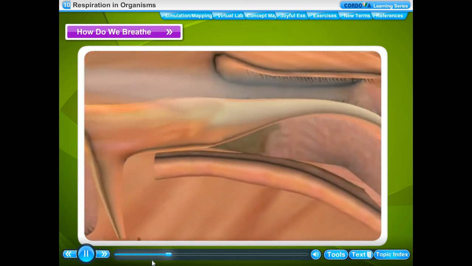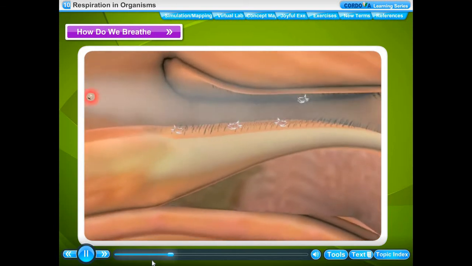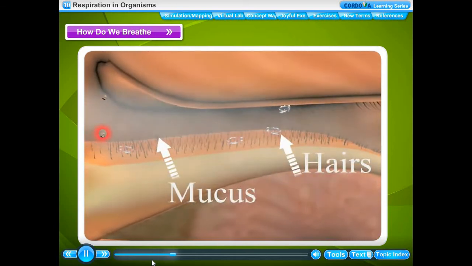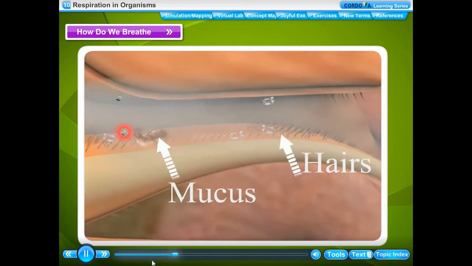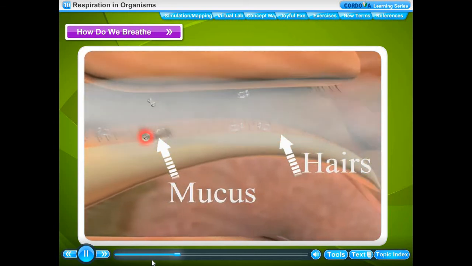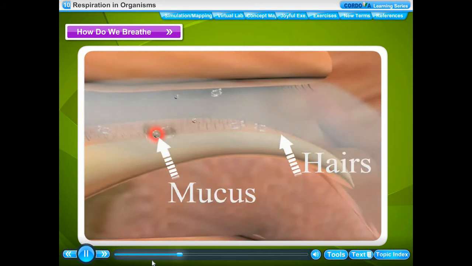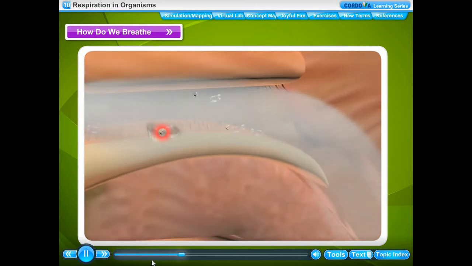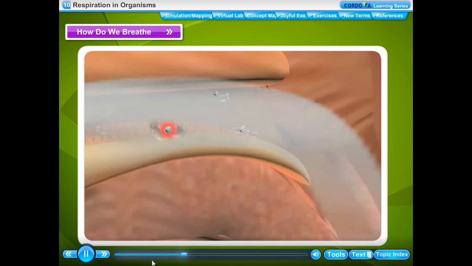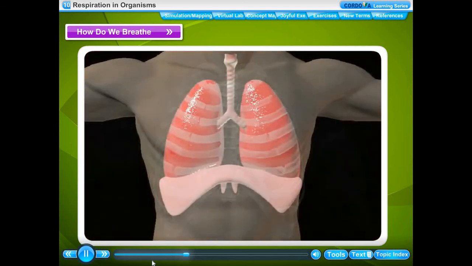Dust and other particles present in air get trapped by the mucus and hair present in the nasal cavity. From the nasal cavity, the clean, moist and warm air passes into the trachea or windpipe.